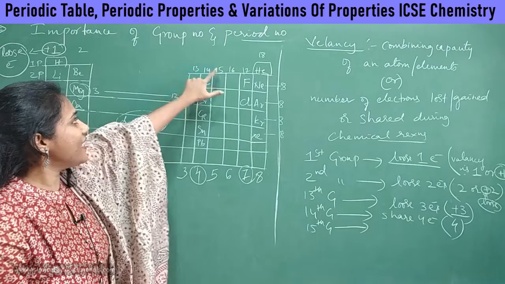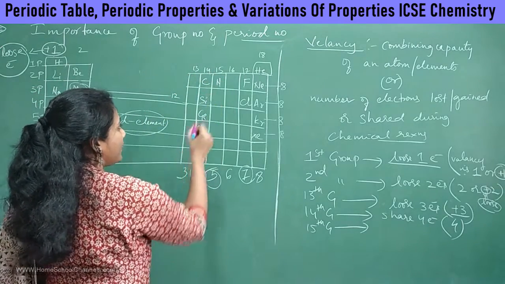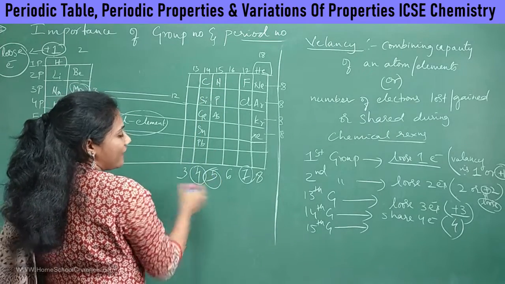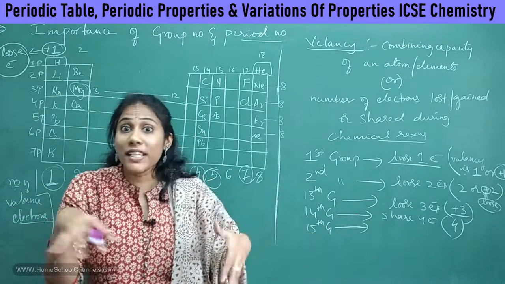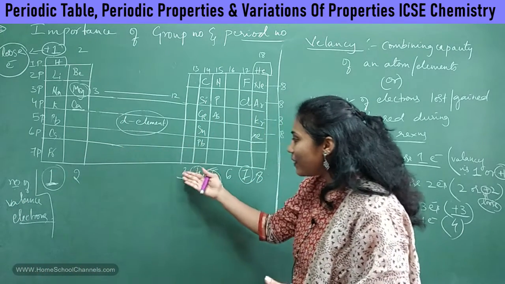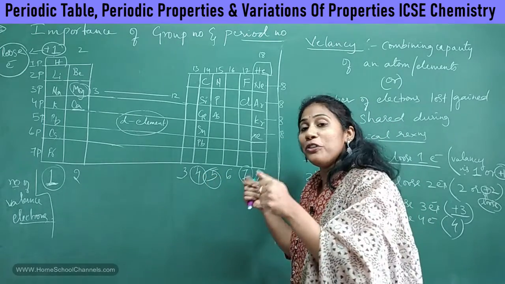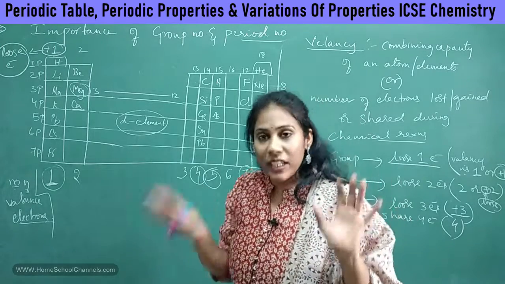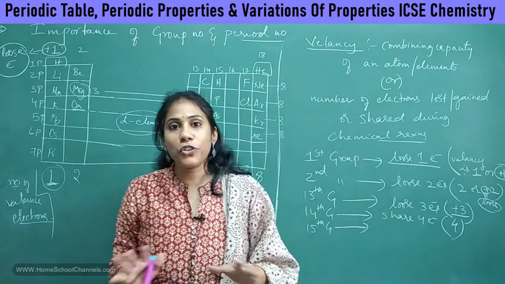And coming to 15th group elements. How many valence electrons are there in 15th group elements? It is 5. That means elements like nitrogen, phosphorus, arsenic all have 5 valence electrons. They cannot lose the 5 valence electrons. Losing 5 electrons is highly difficult. 1 electron they can lose, 2 electrons, 3 electrons they can lose. But losing 4 or 5 electrons, or more, is always a very difficult process. At the same time, gaining that many electrons is also not possible.